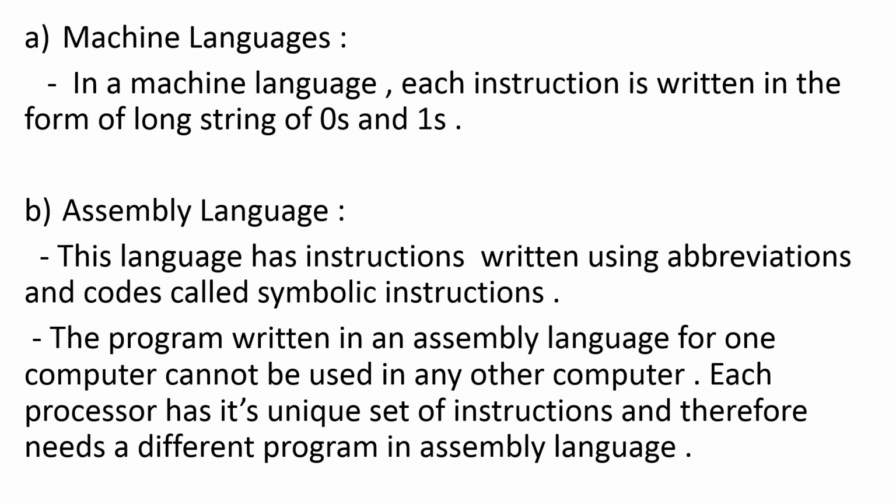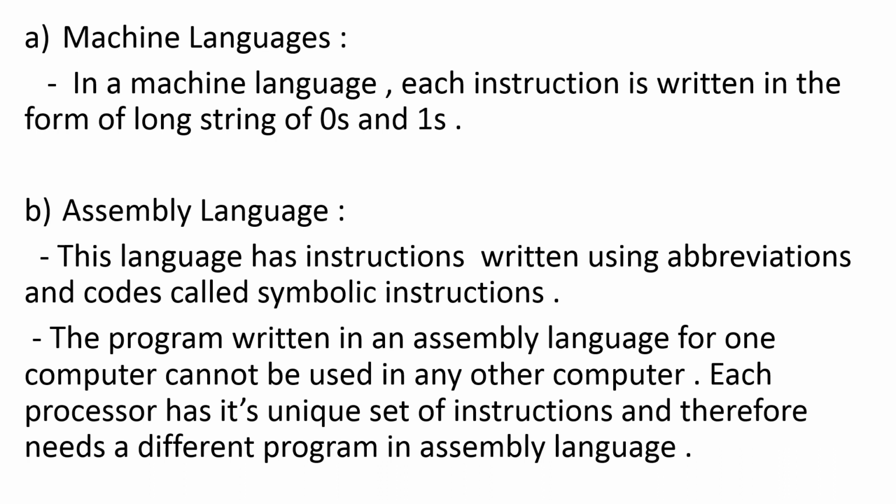Now the program written in assembly language for one computer cannot be used by any other computer. For all computers, a different assembly language program is to be written, because each computer has a different type of processor. Each processor has its unique set of instructions, and therefore it needs a different program in assembly language.